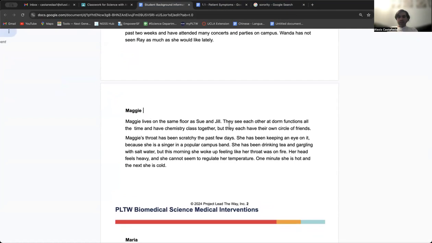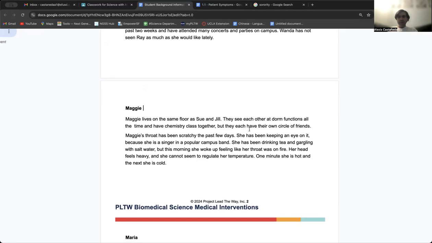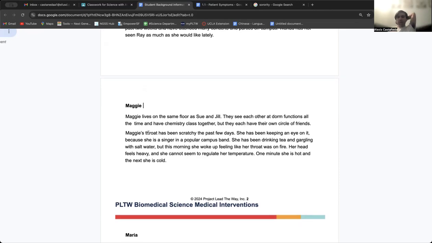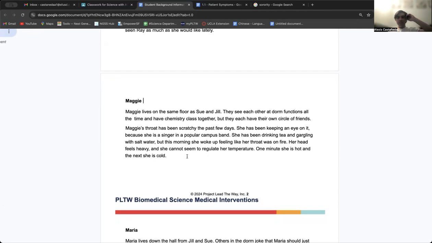Maggie lives on the same floor as Sue and Jill. They see each other at dorm functions and all the time and have chemistry class together, but they also have their own circle of friends. Maggie's throat has been scratchy the past few days. She has been keeping an eye on it because she is a singer in a popular campus band. She has been drinking tea, gargling with salt water, but this morning she woke up feeling like her throat was on fire. Her head feels heavy. She cannot seem to regulate her temperature. One minute she is hot and the next she is cold.